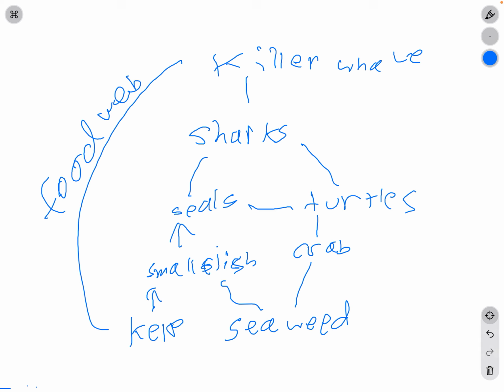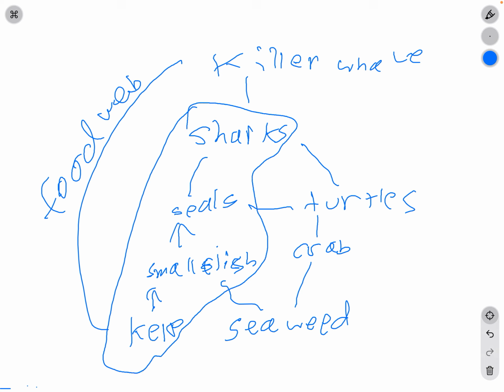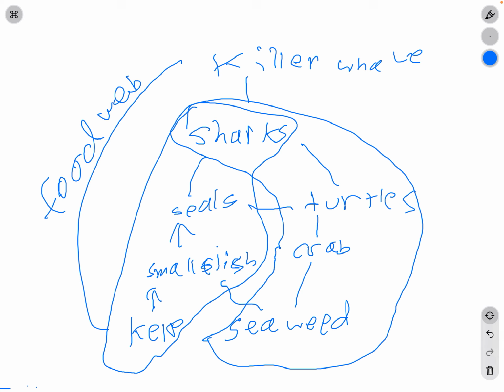And as I said before, there are so many food chains that can be found in a food web. For example, we can take the food chain that I explained before as one, and then we can also take the new food chain that I created here with the turtle, crab, and seaweed, and we can also interconnect the seaweed with the small fish, with the seaweed food chain and also the kelp food chain to create another food chain. These interconnected food chains all make up one thing, a food web.